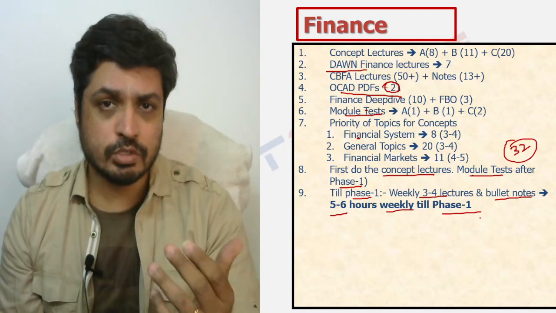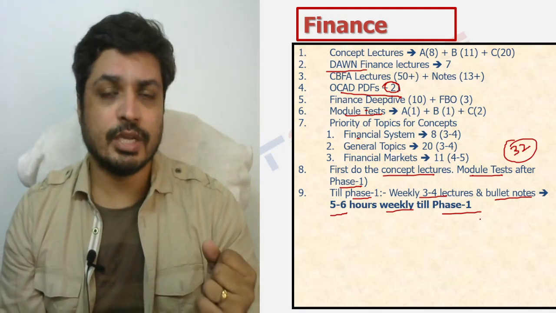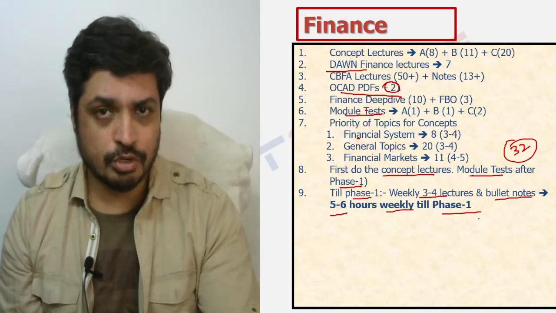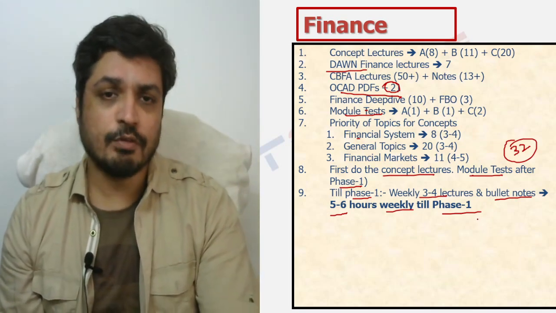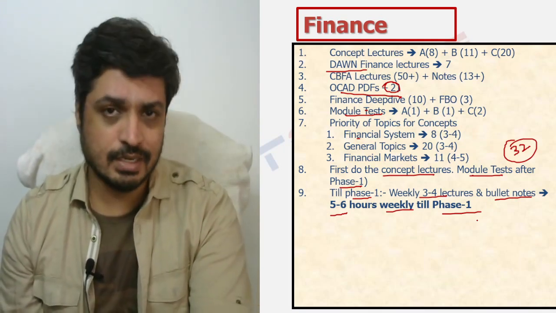Now it's up to you whether you want to slot it at an individual day level, or club 2 hours together on a particular day of the week and push it together. It's entirely up to you at this point of time. So basically what I'm saying is 5 to 6 hours weekly till phase 1 gets done, right?